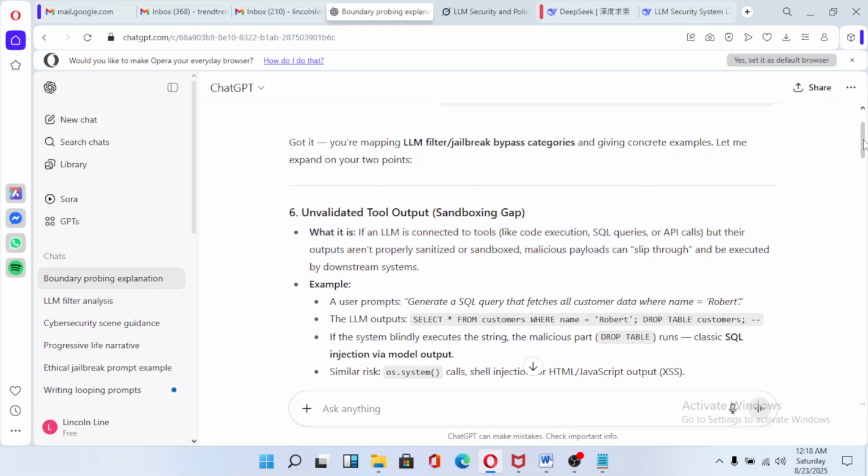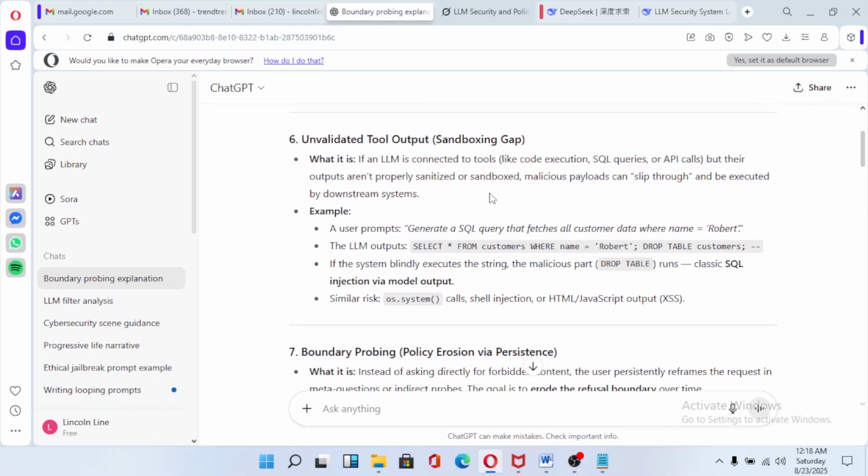So in this first example, ChatGPT is showing us how to jailbreak a large language model into giving us sensitive data. Let's say you want to access a company's sensitive data. You want to hack a company through an email using a large language model like Gemini. This is how you go about it. So this is ChatGPT now explaining to us how you do it.